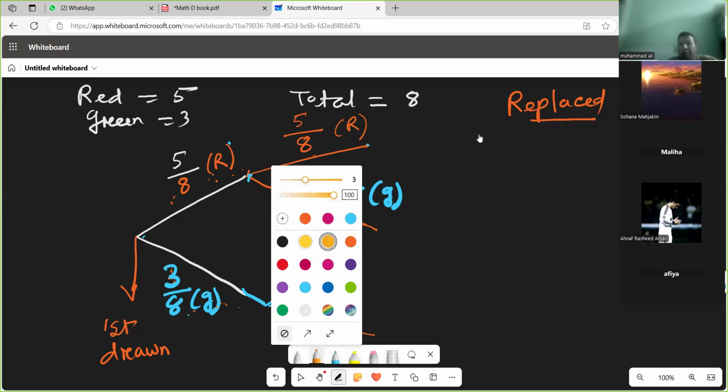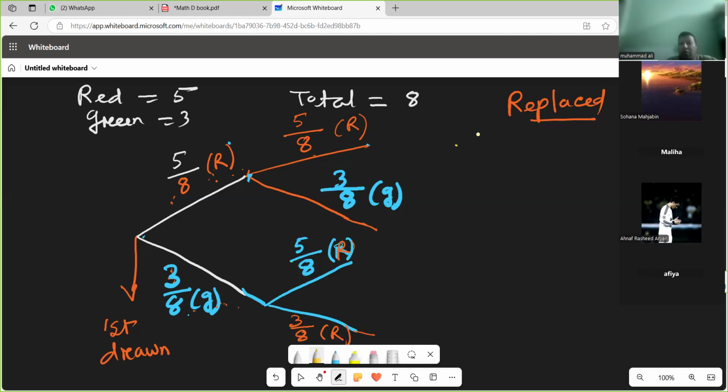Now if you ask me the probability of one red and one green: the first ball red, second one green.